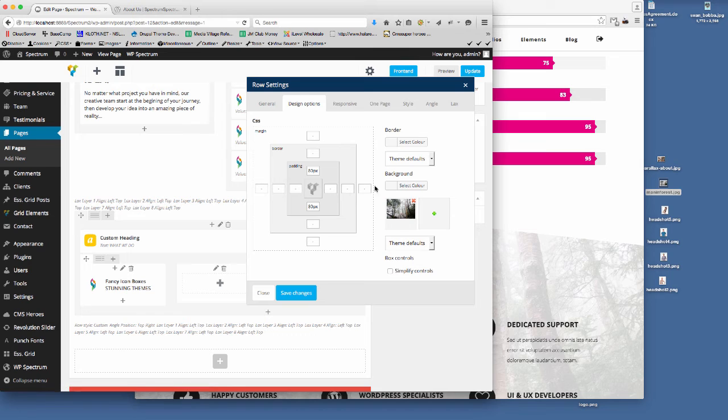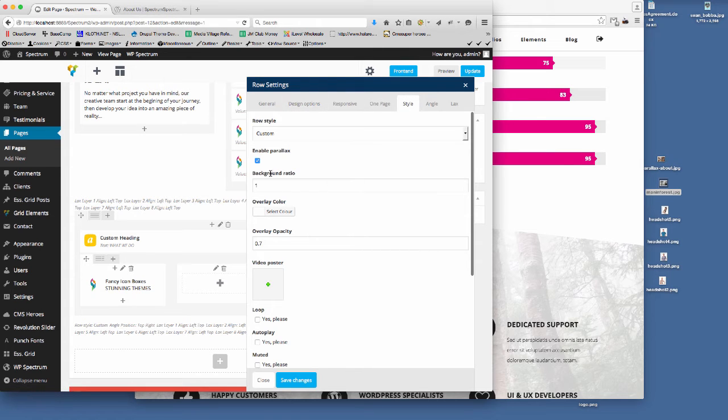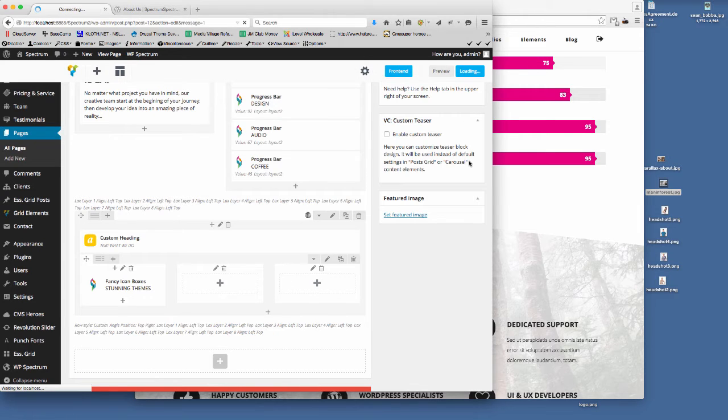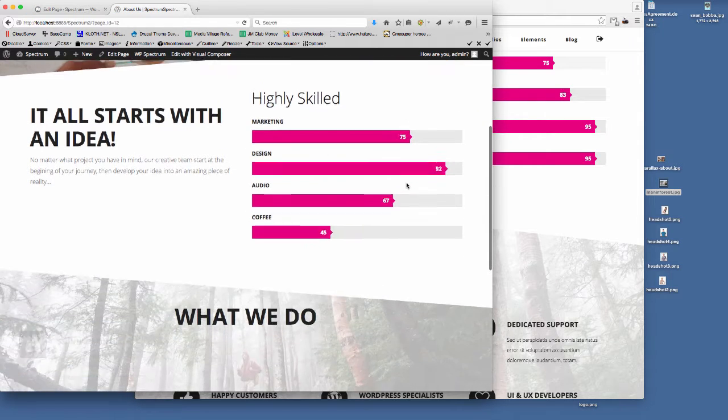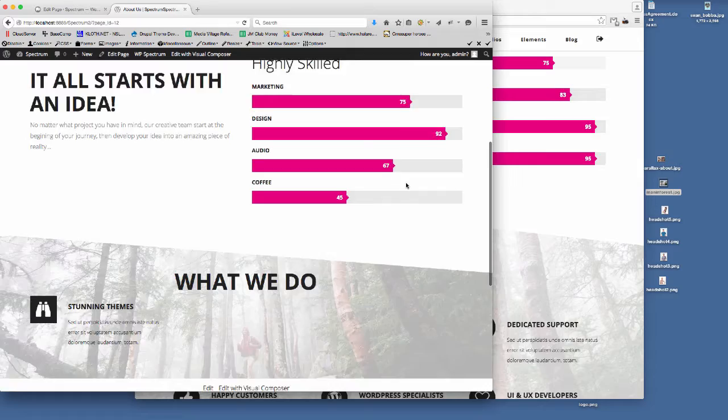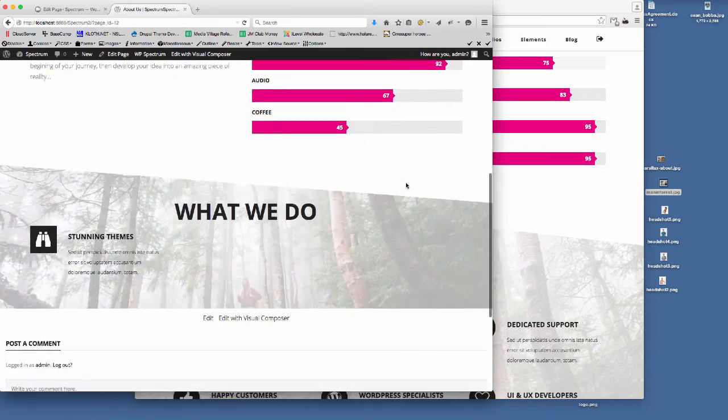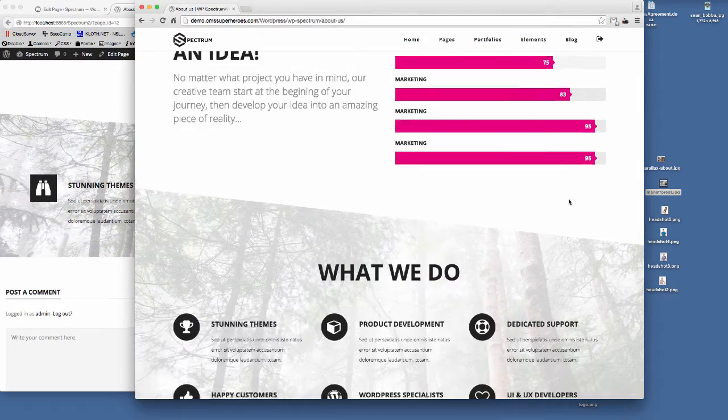and then go to the design option, to the style tab, and change the background ratio to 0.7, say, and then update that, if we now refresh this page, you'll see the background image moves slower than the actual content on top. So that was the effect we were looking for.